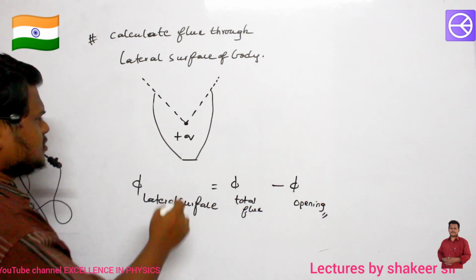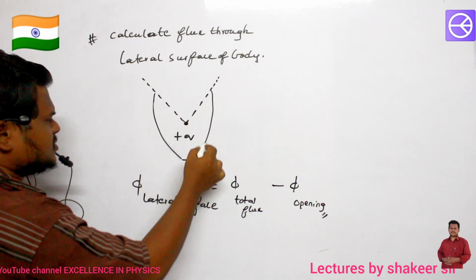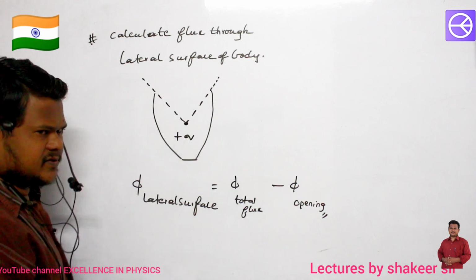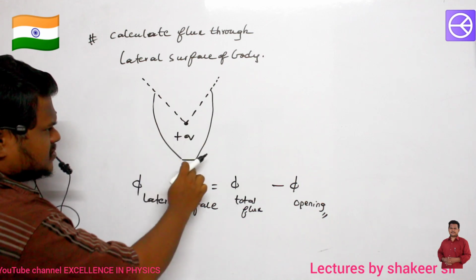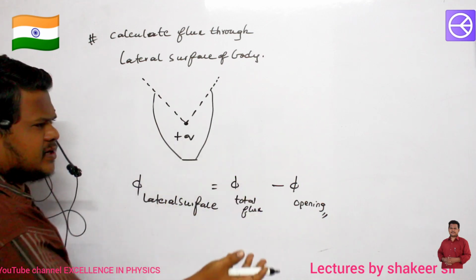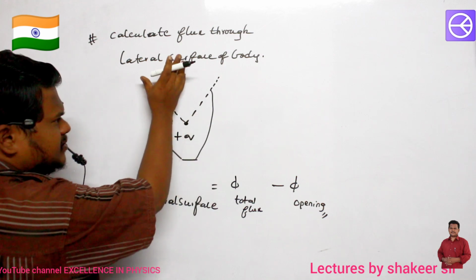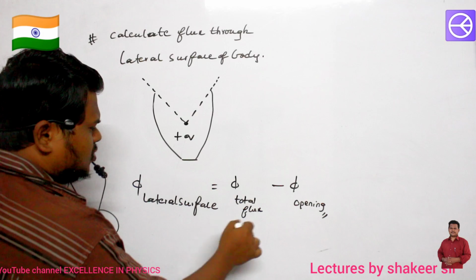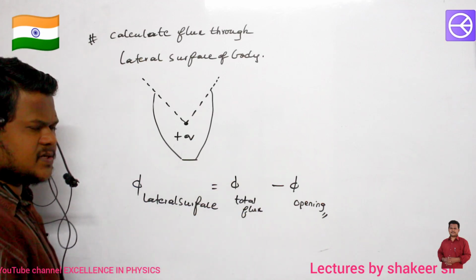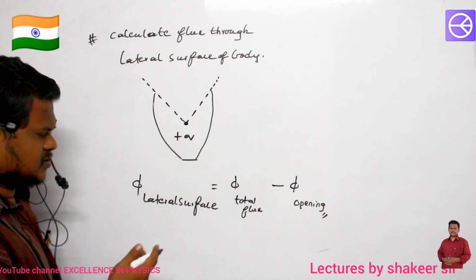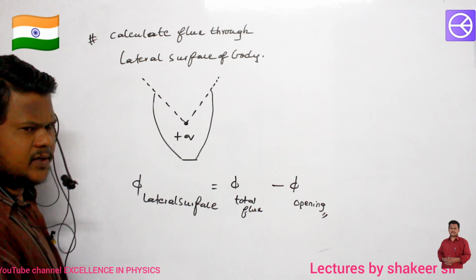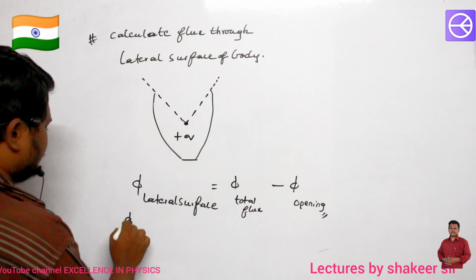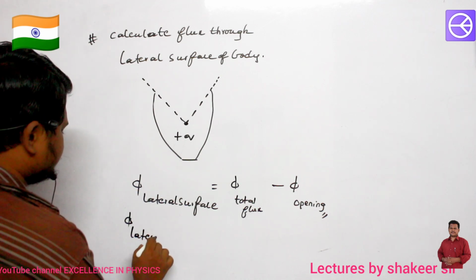The surface of the body is called the lateral surface. Flux is not only traveling in this direction, flux is traveling in every direction. So total flux minus the flux which is passing through the opening. In this method, very easily I can calculate.